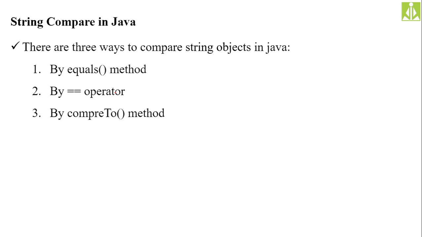So the first type of operation which we can perform on strings is the comparison operation. For that comparison operation, we have different ways, using methods we can perform. There are three ways basically to compare string objects in Java. The first is using the equals method, the second is using the double equals comparison operator, and the third is using the compareTo method.